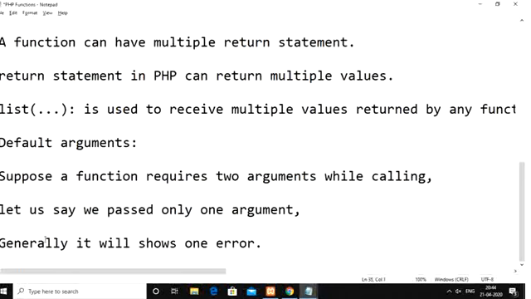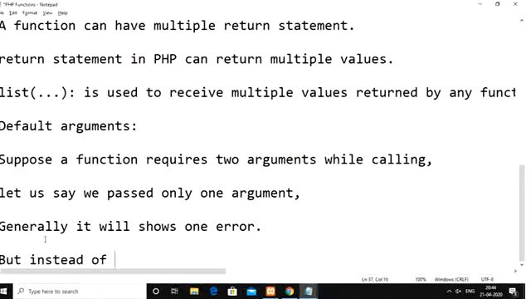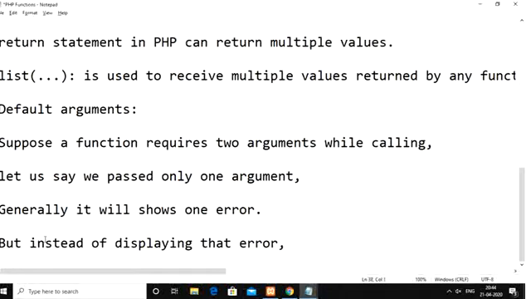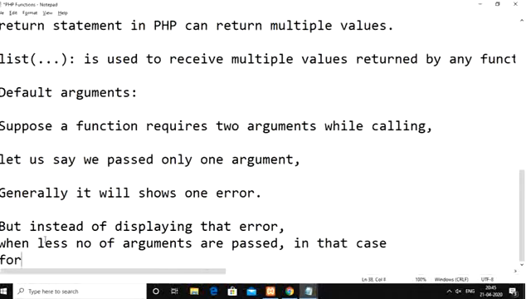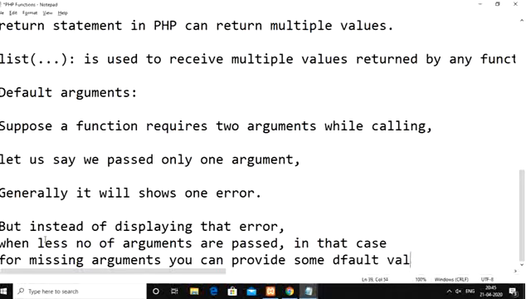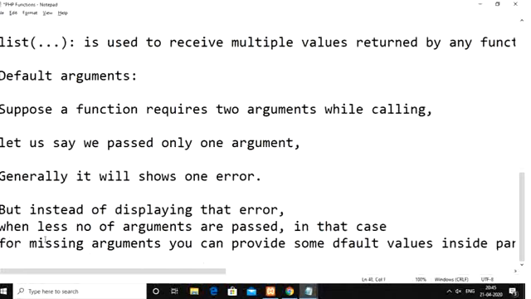But instead of displaying that error, when fewer arguments are passed, for the missing arguments you can provide some default values inside the parameters.